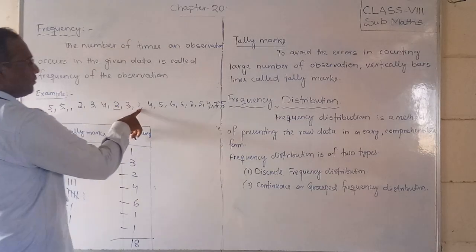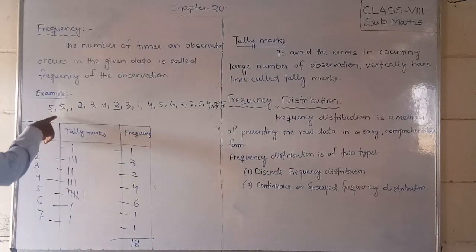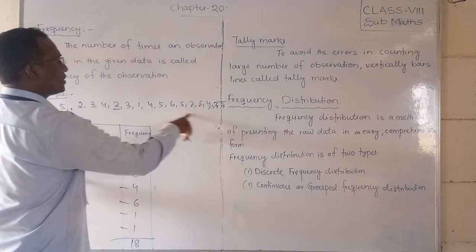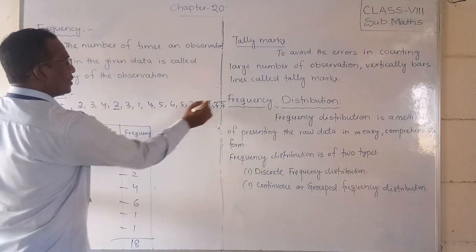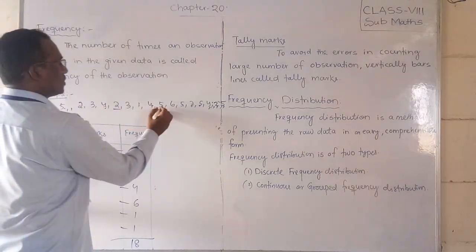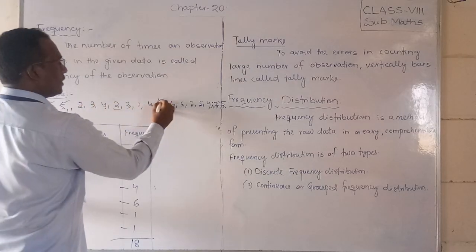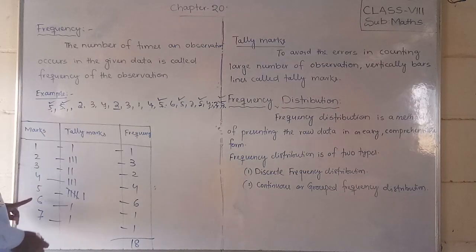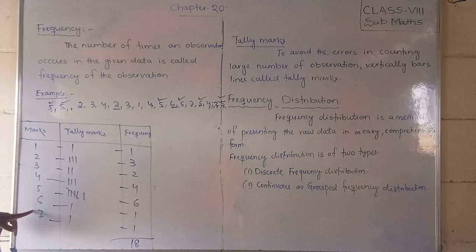1, only one time. 2, 1, 2, 3 times. 3, 1, 2, only 2 times. Yes. 4, 3 times. 1, 2, 3. And 5, 1, 2, 3, 4, 5, 6. 6 times, yes. 6, one time, 7 also one time.